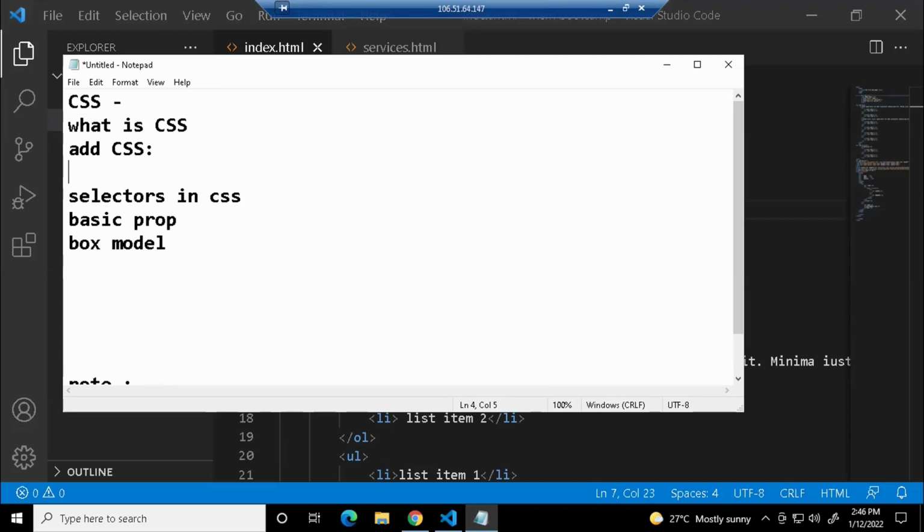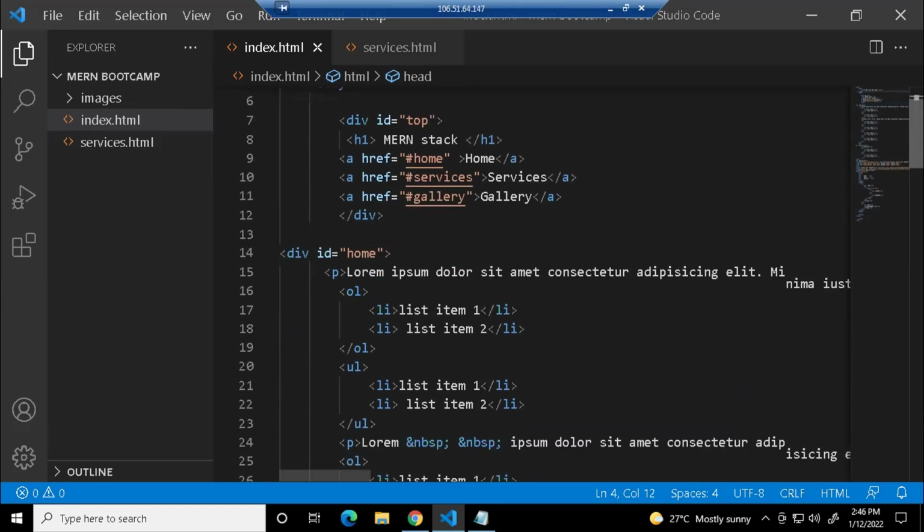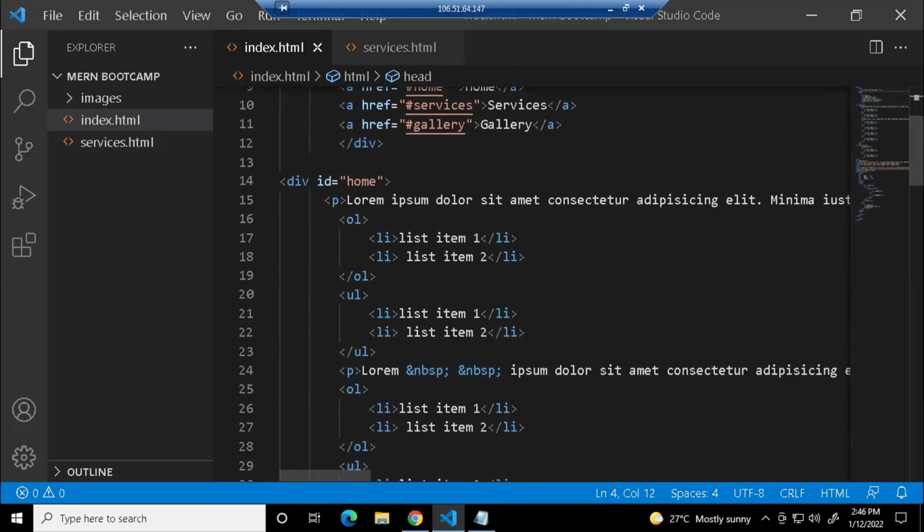The first way is using inline CSS. Inline means you're going to add the style in the tag itself. Wherever I'm creating the tag, right there you can define the style and the property. We have seen different attributes like href and src, and so on. So you can also include your style using an attribute called style.